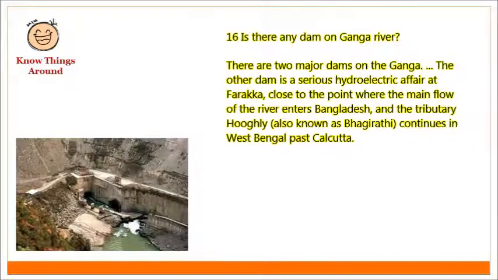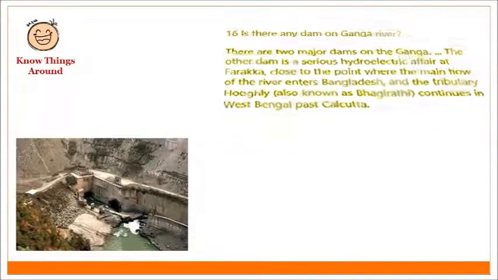Is there any dam on Ganga River? There are two major dams on the Ganga. The other dam is a serious hydroelectric affair at Farakka, close to the point where the main flow of the river enters Bangladesh, and the tributary Hooghly, also known as Bhagirathi, continues in West Bengal past Calcutta.